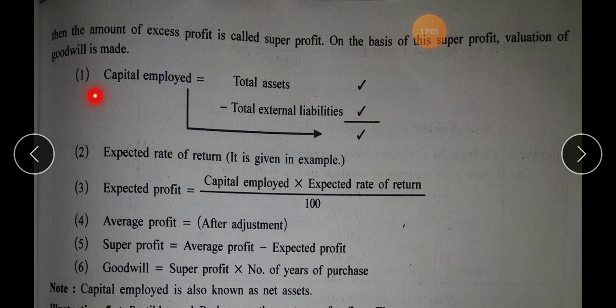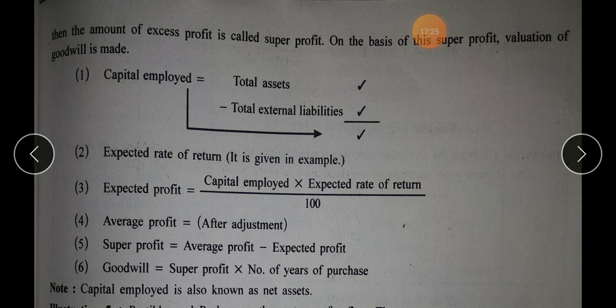The very first step is capital employed. Capital employed equals total assets minus total external liabilities. What is an internal liability then? It is capital itself, and hence they have clearly written total external liabilities.